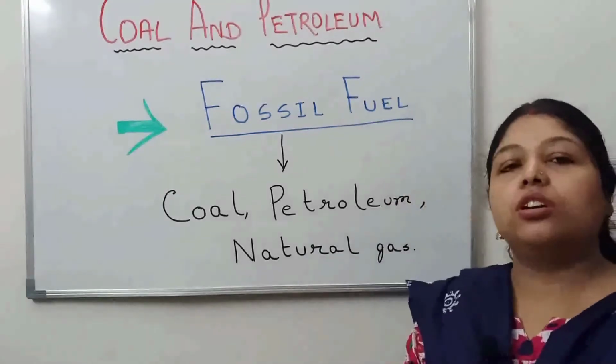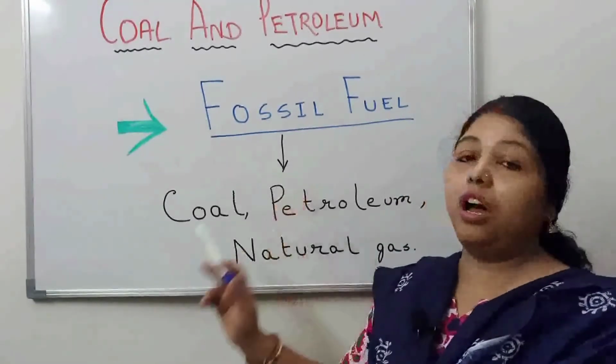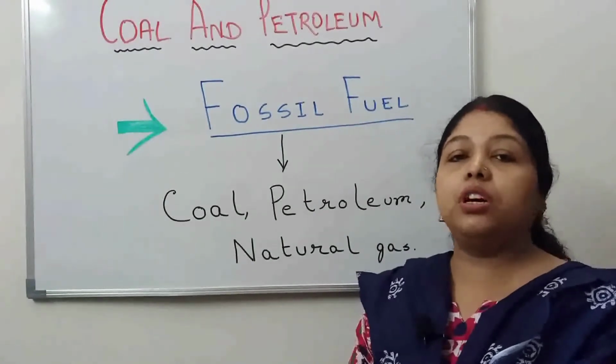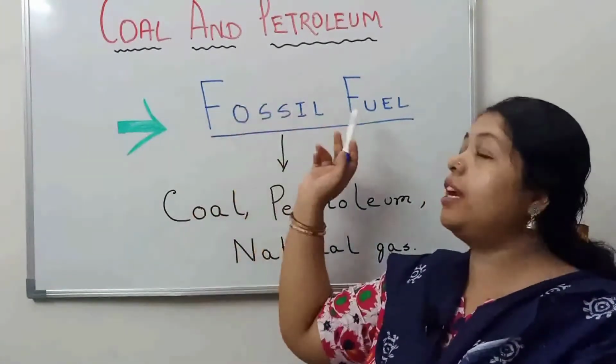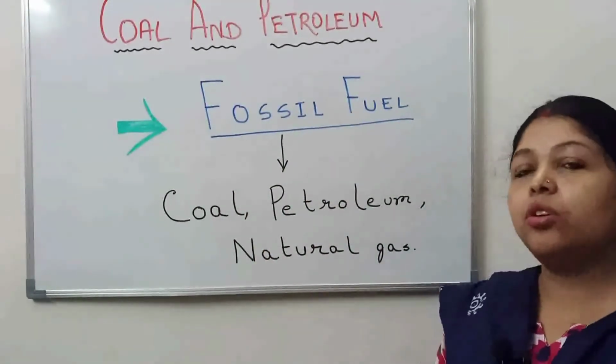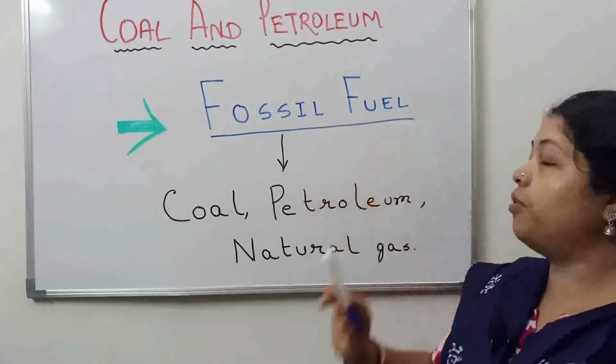Students, today we are going to learn about the fossil fuels in the chapter Coal and Petroleum. So, what is fossil fuel?